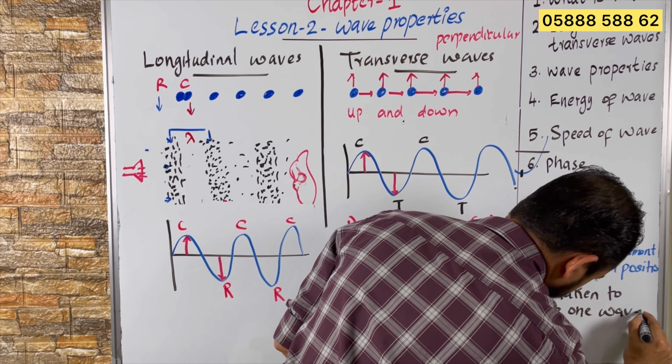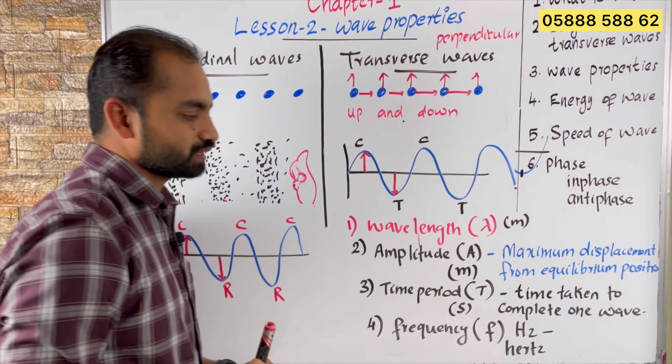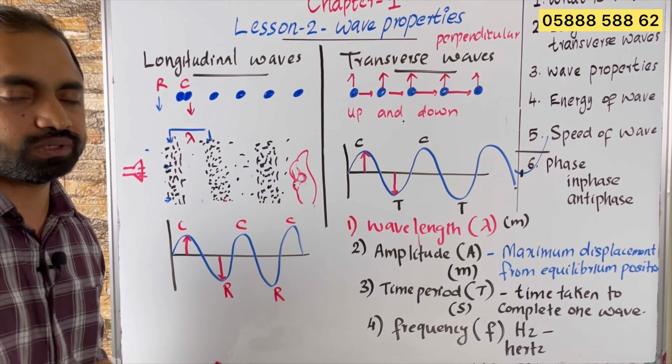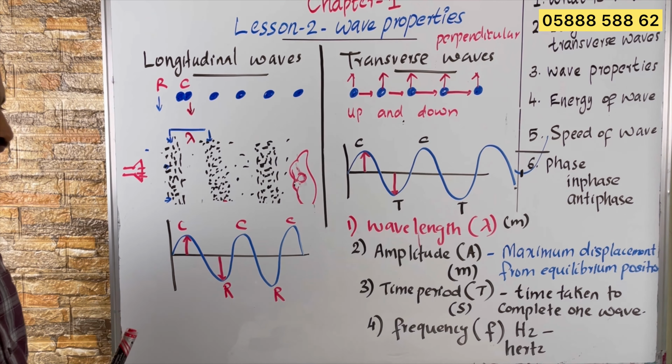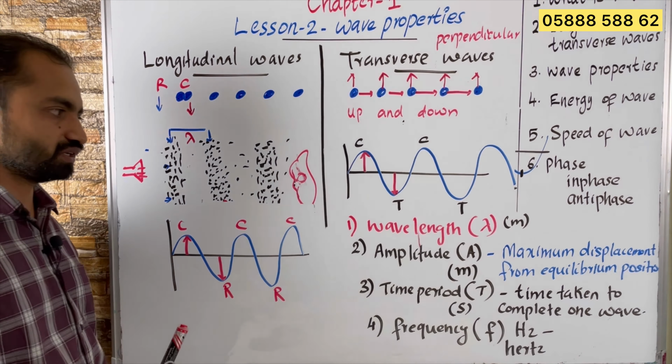Frequency, number of waves. We will represent frequency by f, and the SI unit for frequency is hertz. Hertz is the SI unit for frequency. So what is frequency? Frequency is how many waves completed in 1 second. How many waves completed in 1 second, that is called frequency.